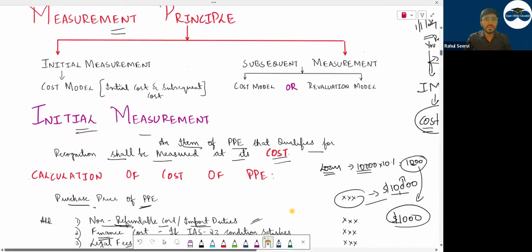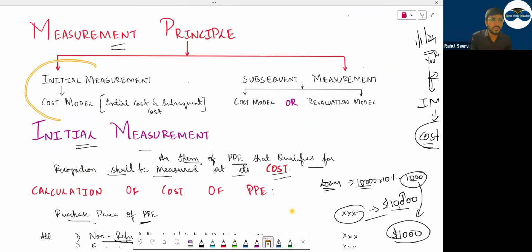Then measurement. Under measurement, we started with the first one, initial measurement. When you purchase a machine today, you incur a lot of cost. I pay to the supplier, I pay to the person transporting this machine to my factory, or the person installing this machine. Just take an example: if you purchase an AC, you will transport it to your house, and a person will come and install it. The seller will say pay us this much, so all that value will be included.